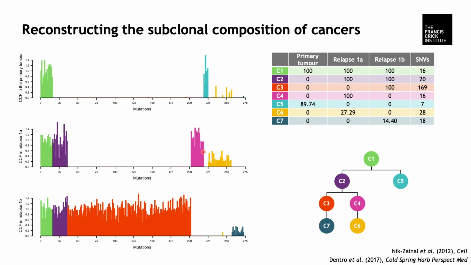The second analysis is about reconstructing the subclonal composition of cancers. Here I use DPClust to correct variant allele frequency for copy number and purity, allowing me to get cancer cell fraction estimates. Somatic mutations are clustered based on the CCF values, informing about the proportion of cancer cells carrying such mutation clusters. Ultimately, this allows building subclone trees across 3 tumor samples, 1 primary tumor and 2 matched relapses.